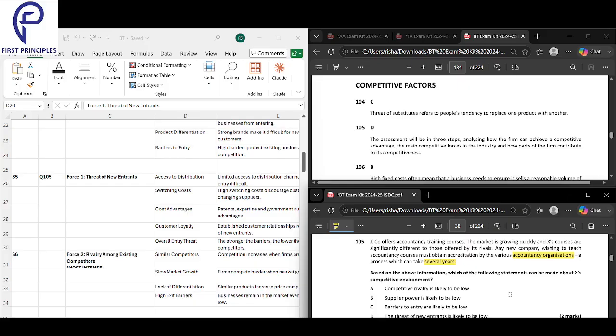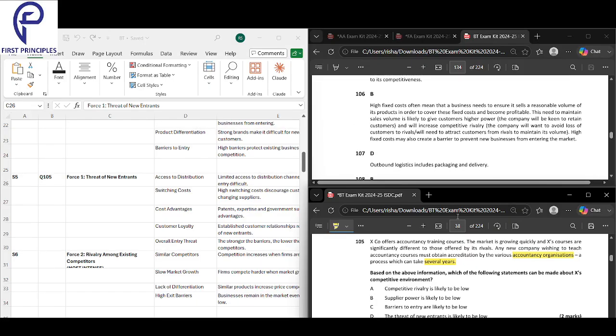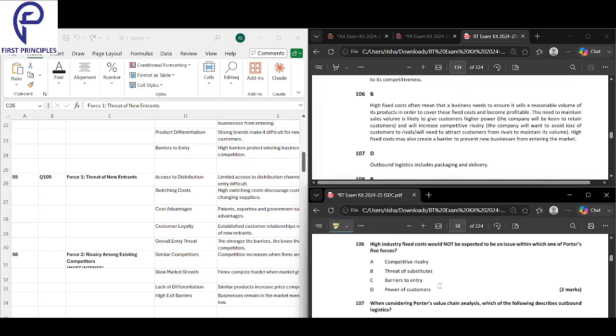It's not very easy to start here. Now let's look into question 106. The question says high fixed cost means that you have to sell a lot just to break even. So in which of the Porter five forces is this not a big issue?